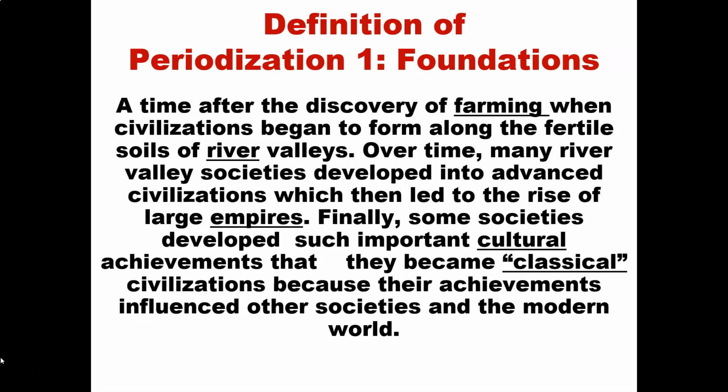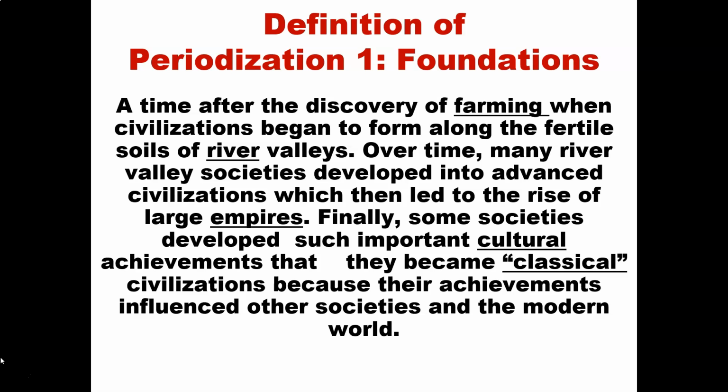Now let's define Periodization 1, Foundations, which was a time after the discovery of farming when civilizations began to form along the fertile soils of river valleys. Over time, many river valley societies developed into advanced civilizations, which eventually led to the rise of large empires.